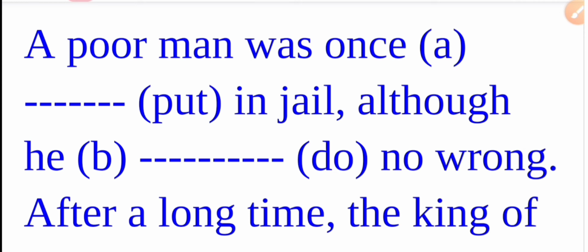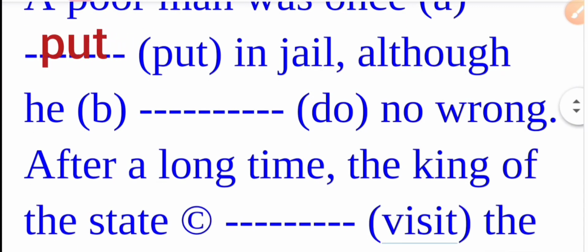As it is in the active voice, the verb is put and the correct answer is put, because the three forms of put are the same: present tense, past tense and past participle. Put. Although he do no wrong: as it is in the past tense, the correct answer is he did no wrong. Next,